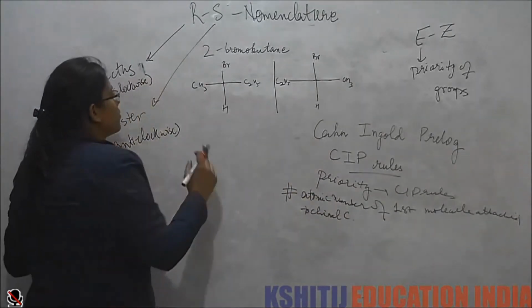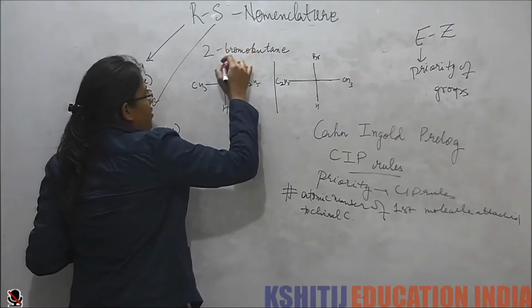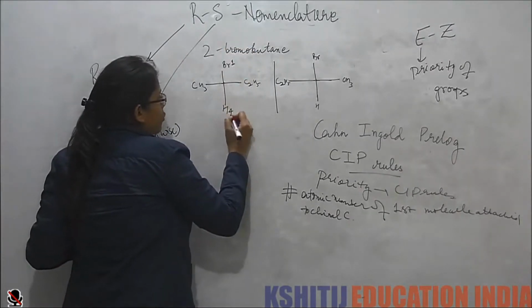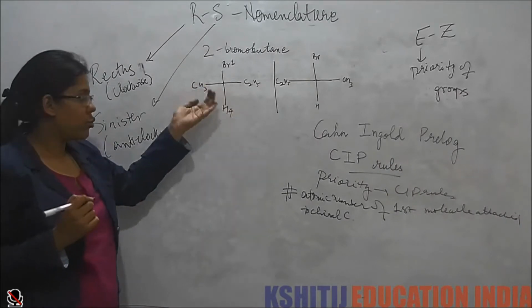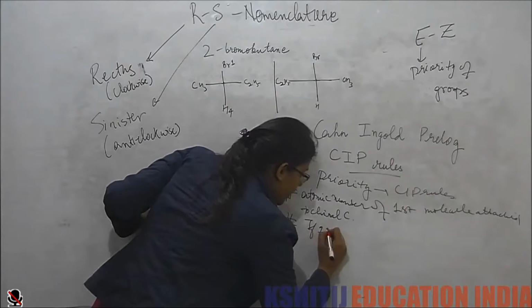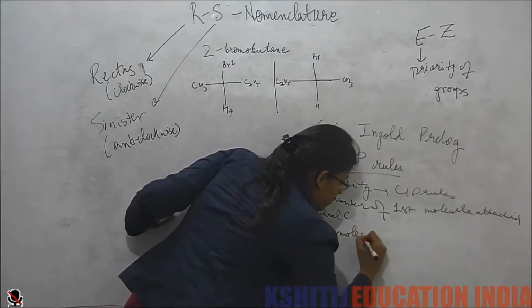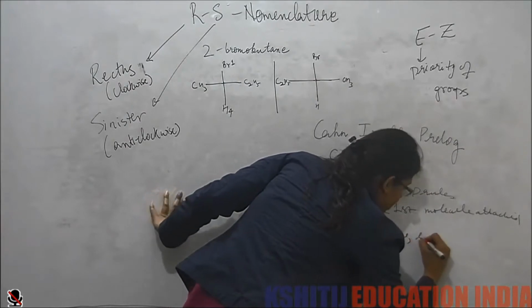So we see first is bromine and we see the hydrogen is fourth. Now we see both of them are carbon atoms. So what was the next rule? If the first atom is same, see the next one.